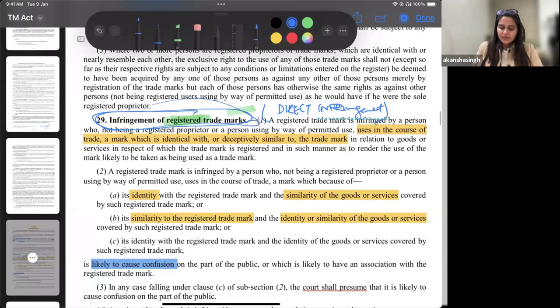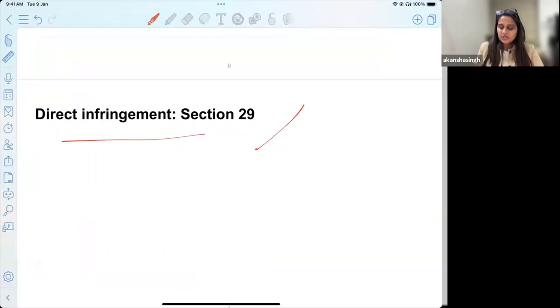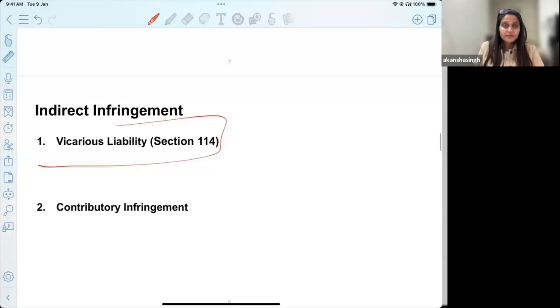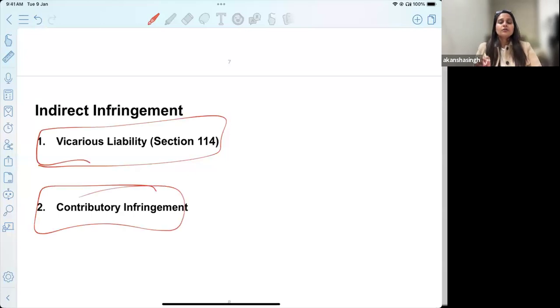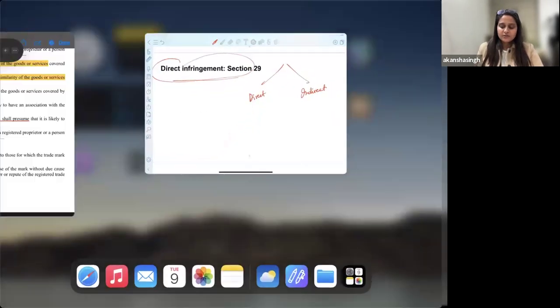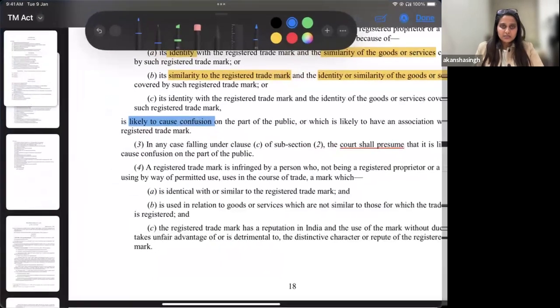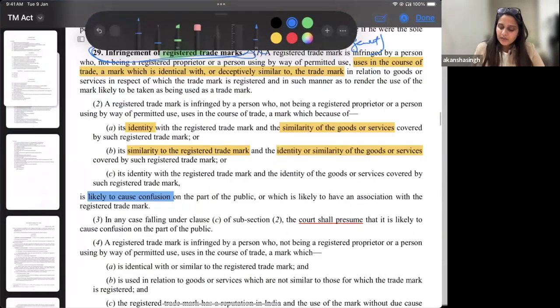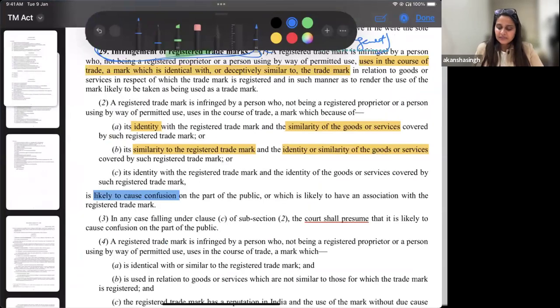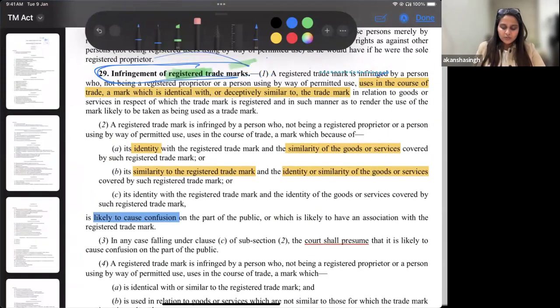I'll just very briefly take you to vicarious liability under this. But these are the two ways, two mechanisms. We have direct infringement versus indirect infringement. What are the indirect infringements? By way of vicarious liability and by way of contributory infringement. And this is specifically on the grounds of Section 29. So if you fall in either, I'll just take a few examples, because we have paucity of time; otherwise, when we deal with it in the class, we will read each one of them. This is just to get a brief idea as to what is happening here.